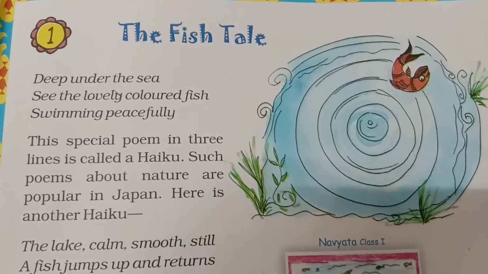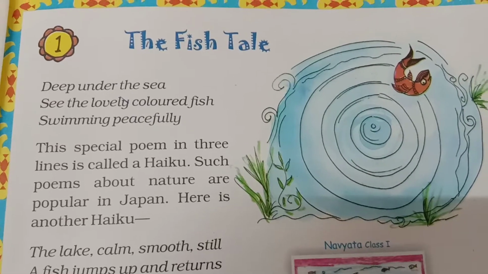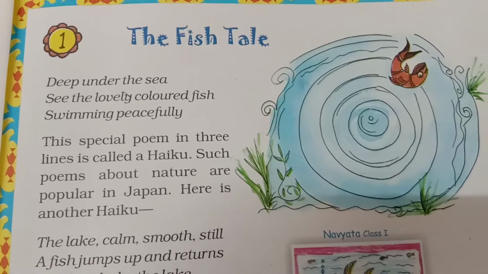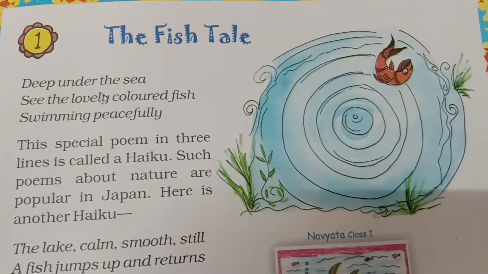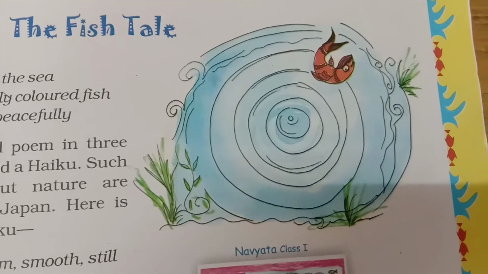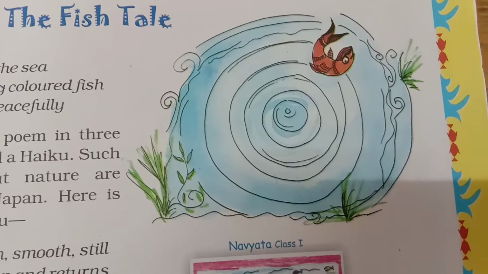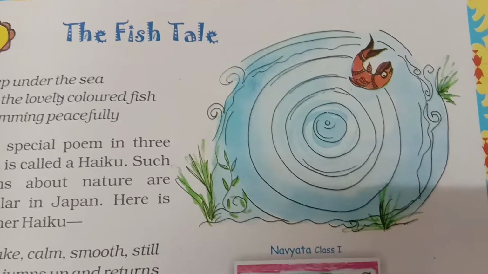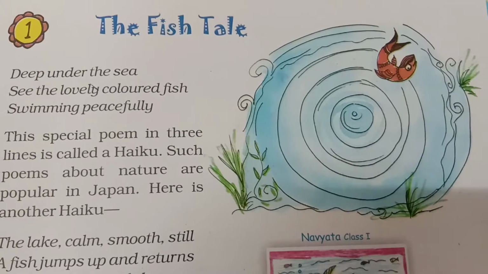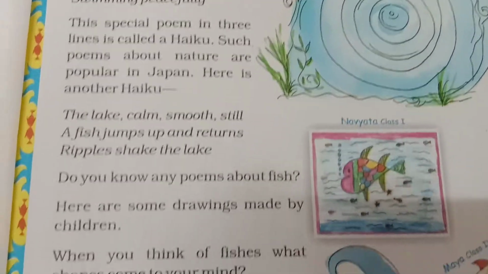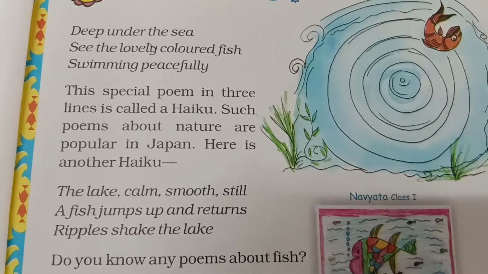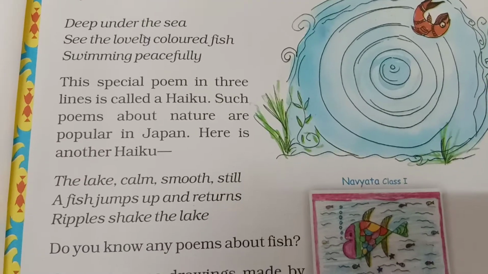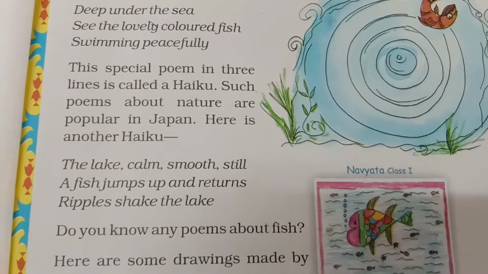And see the first haiku. Deep under the sea, see the lovely colored fish swimming peacefully. See the picture? Deep sea, here it is, and one fish is swimming very peacefully. Happily it is swimming, the colored fish. So these kinds of poems are known as haiku, and they are famous in Japan.